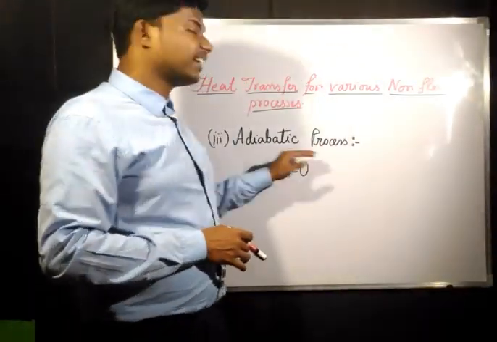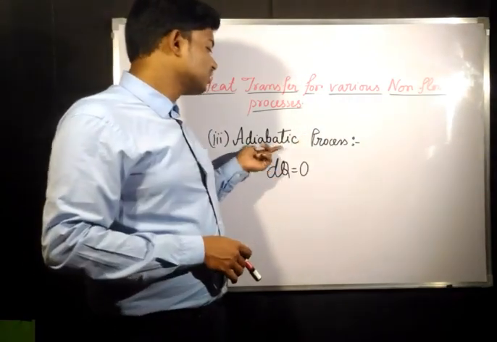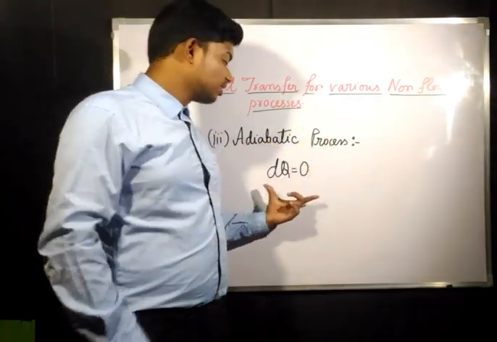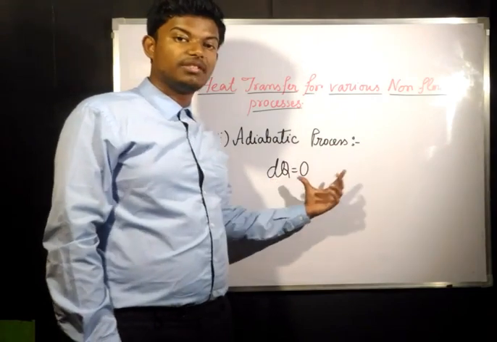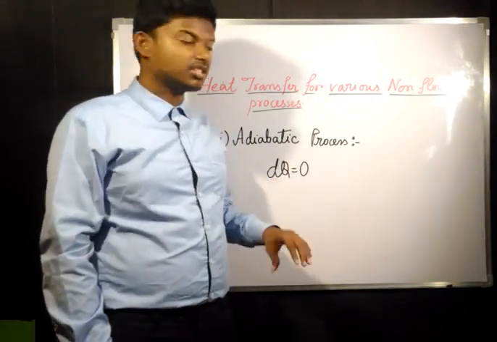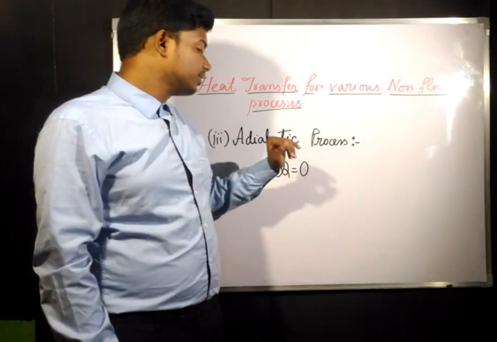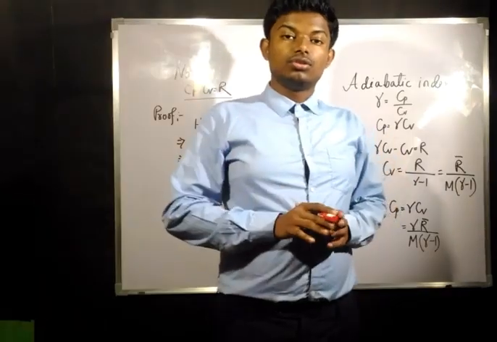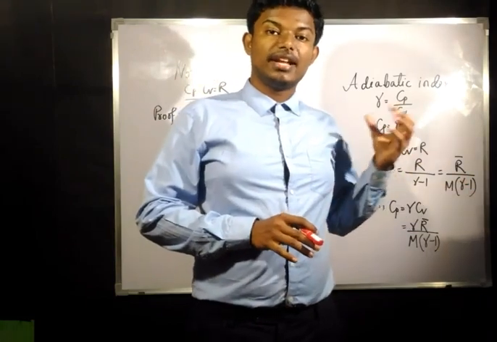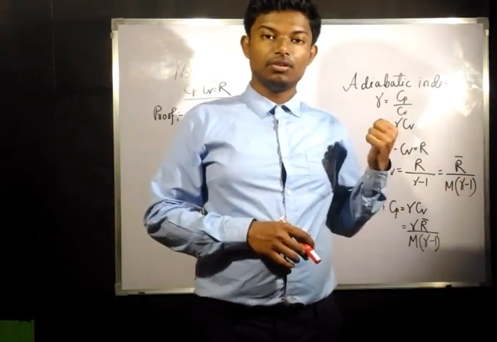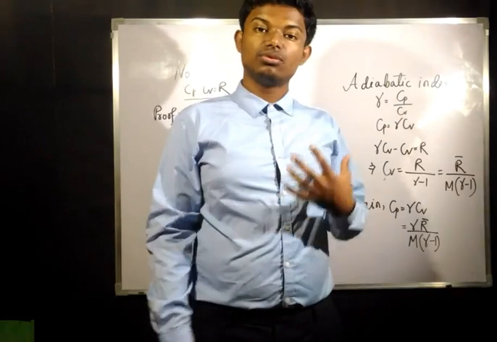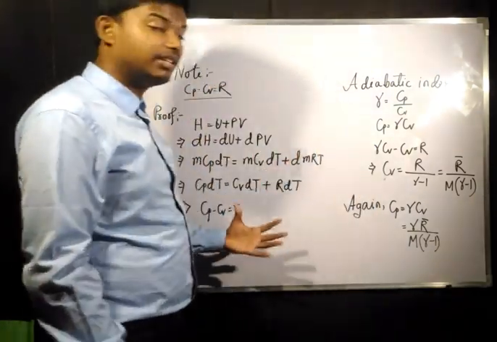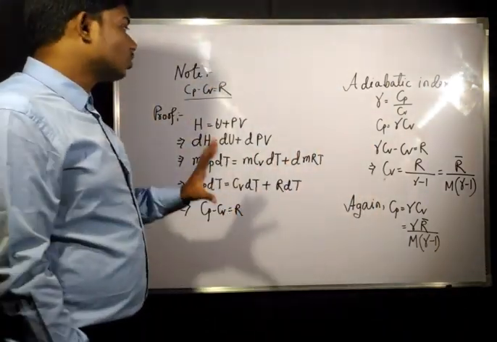So next is the adiabatic process. From the name itself, in an adiabatic process the heat transfer is always going to be 0. We do not even need to write the first law equation. From the word adiabatic, we can easily write that dq equals 0. Heat transfer in an adiabatic process is only 0, but regarding this adiabatic process we have a lot to discuss.